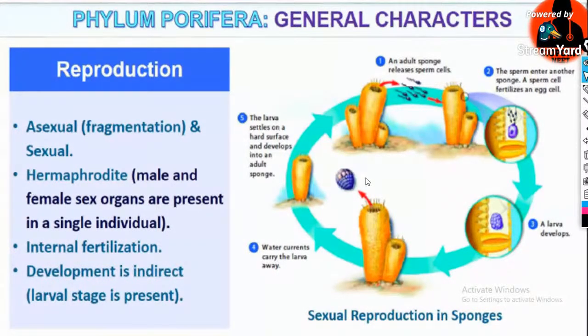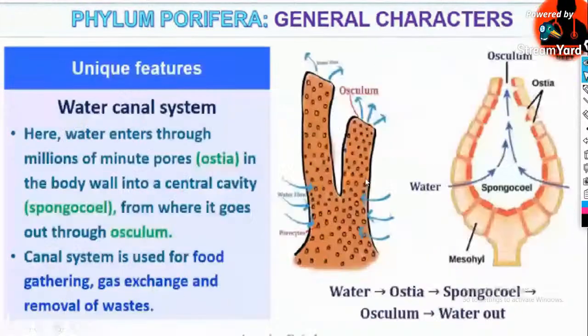No other than budding, something more complex. Comment me something more complex. Water canal system, spore formation. Yes, come on, something.